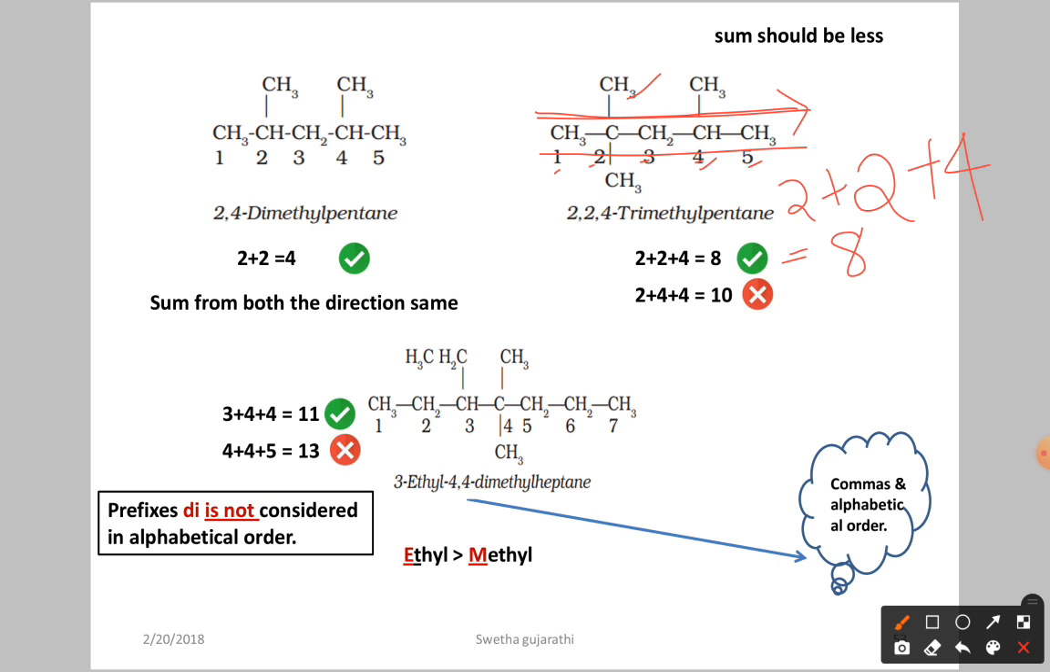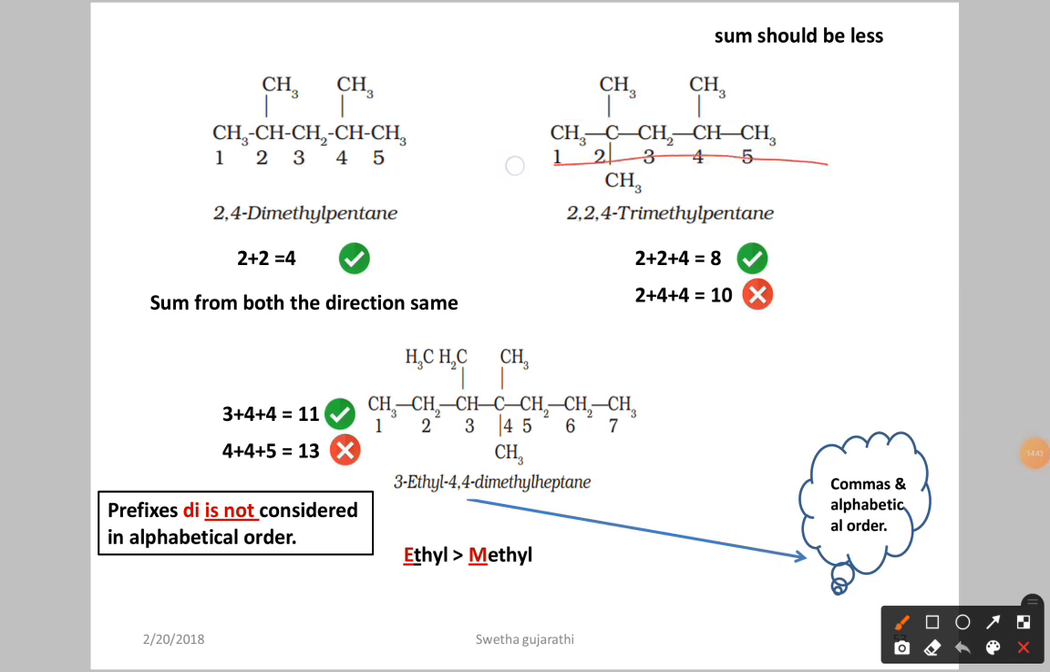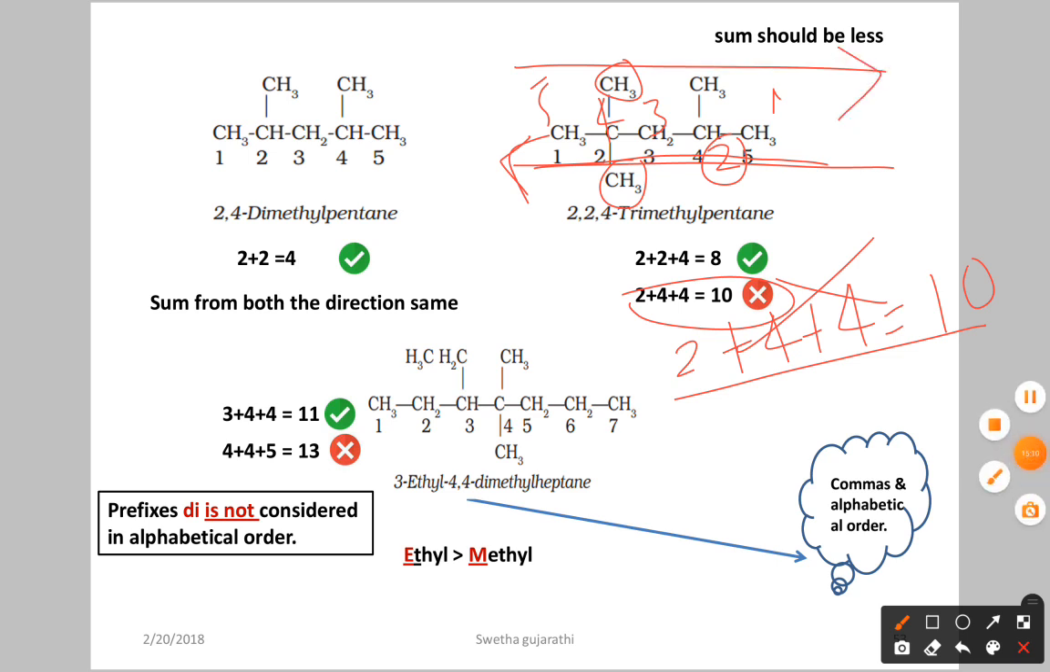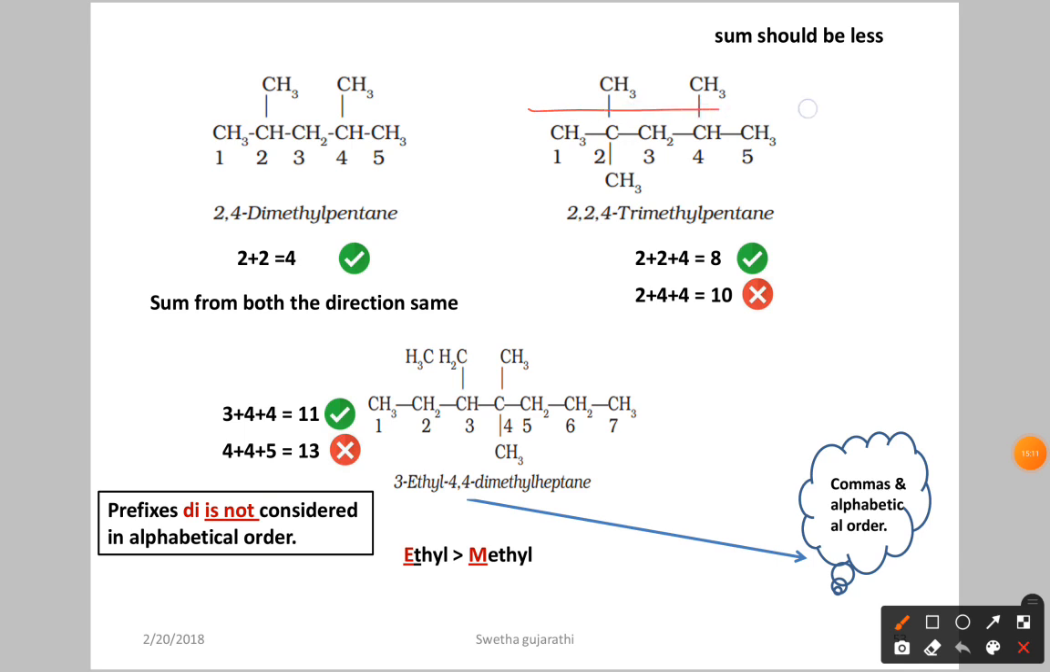Now let us see the other possible numbering. If you proceed with the numbering this way, what happens? 1 2, this is 3 4 5. Now at the second position we have the methyl, 2, plus at the fourth position we have 2 methyls, so 4 plus 4. How much are you getting? 10. As we said, the sum of the substituent positions should be less. So we are not going to number from right to left. We are going to number from left to right. This is the correct numbering.